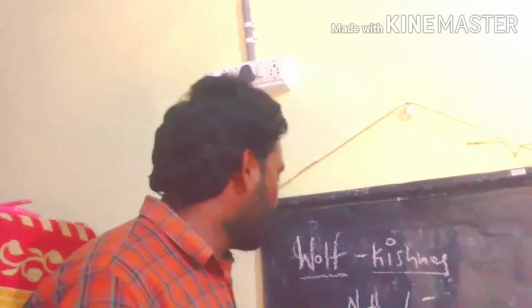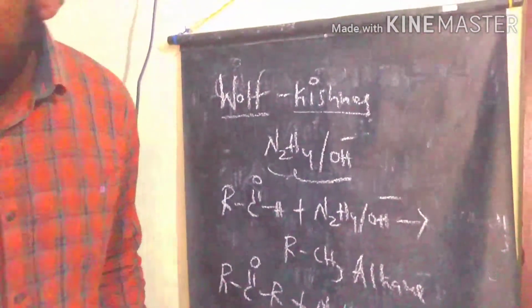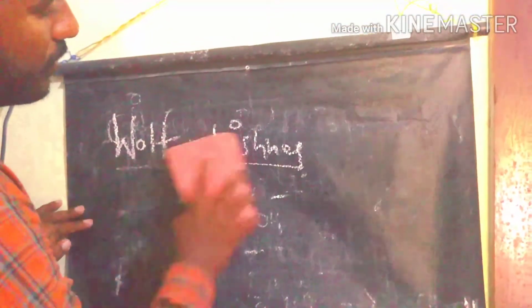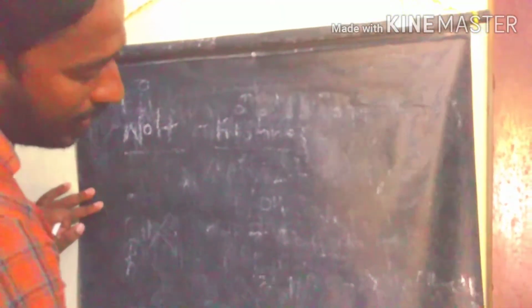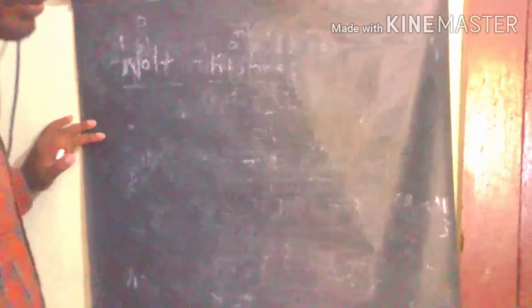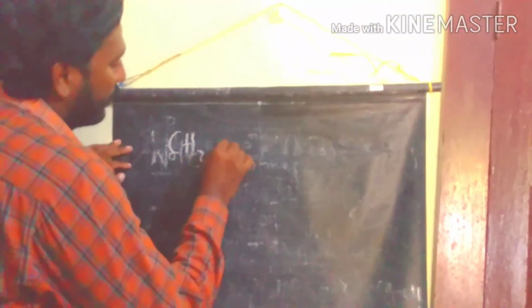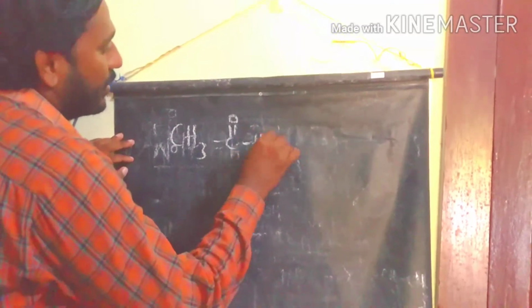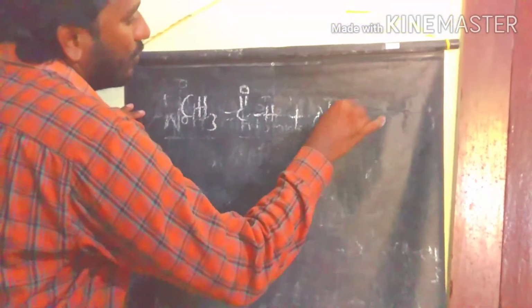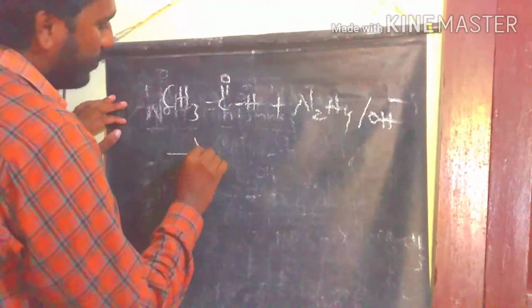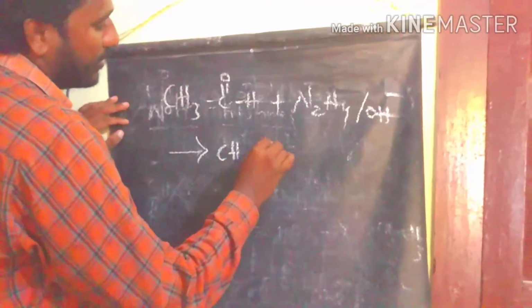If you take acetaldehyde in presence of Wolff-Kishner reagent, what is the product? We are getting ethane as the product. So this is acetaldehyde. Under Wolff-Kishner condition, what is the reagent? Hydrazine in basic condition. Finally we are getting ethane as the product.